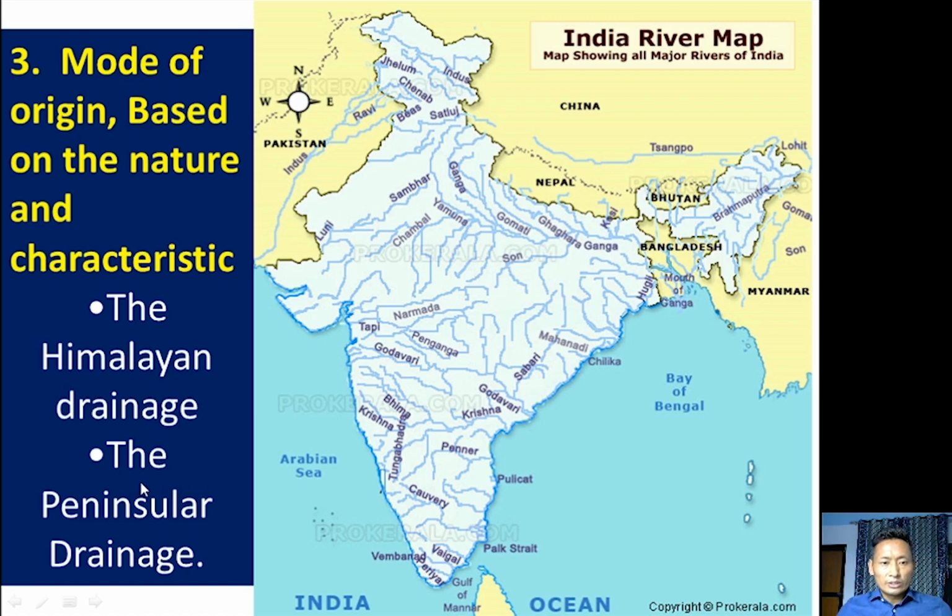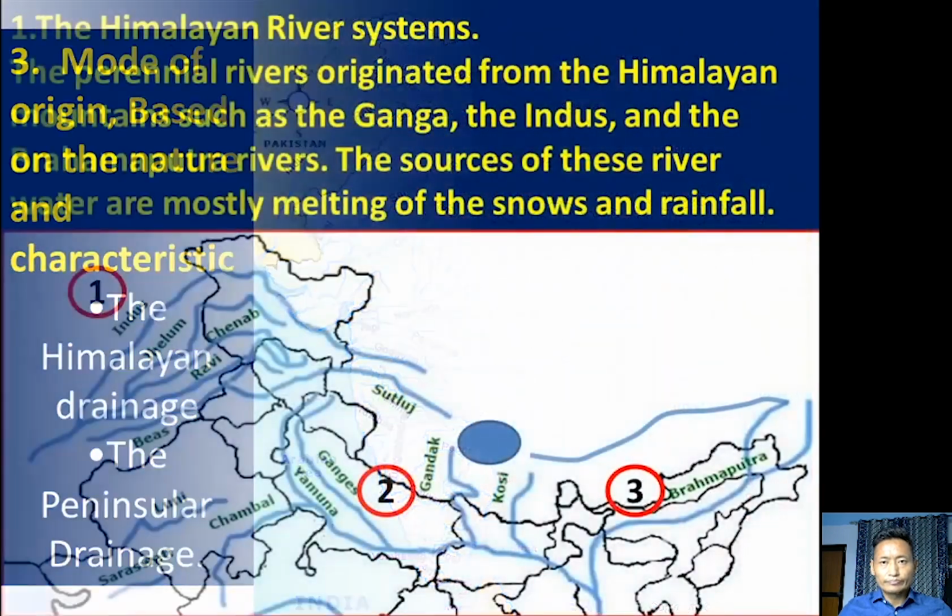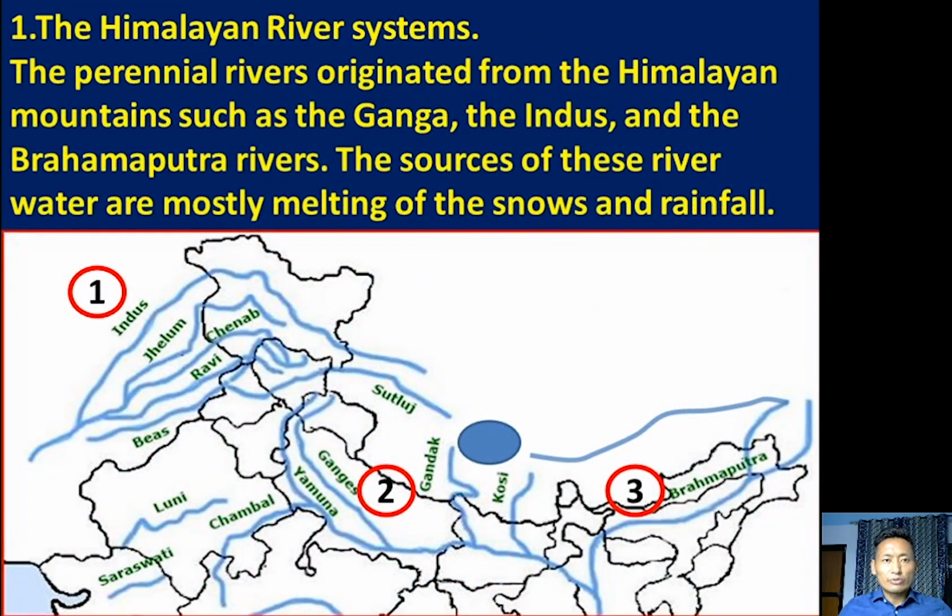And the second classification is the peninsula drainage system. In peninsula we have a good number of drainage systems. So this is the third classification of river systems in India, based on the origin of the river. Based on the origin, we have two main classifications: the Himalayan drainage system and the peninsula drainage system. The first thing we are going to learn about is the Himalayan drainage system.